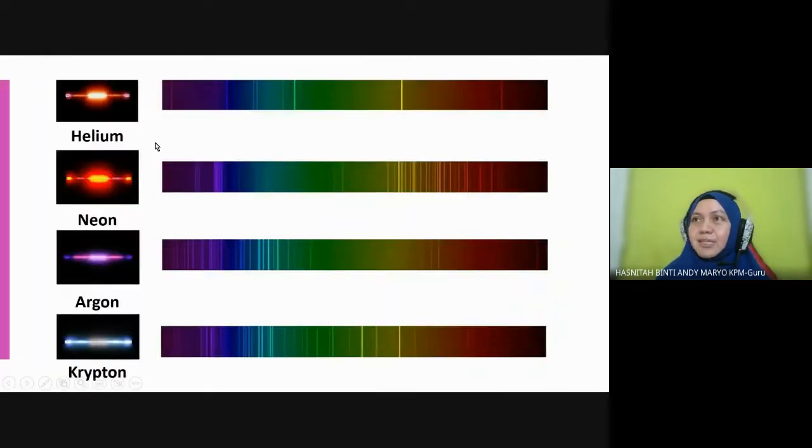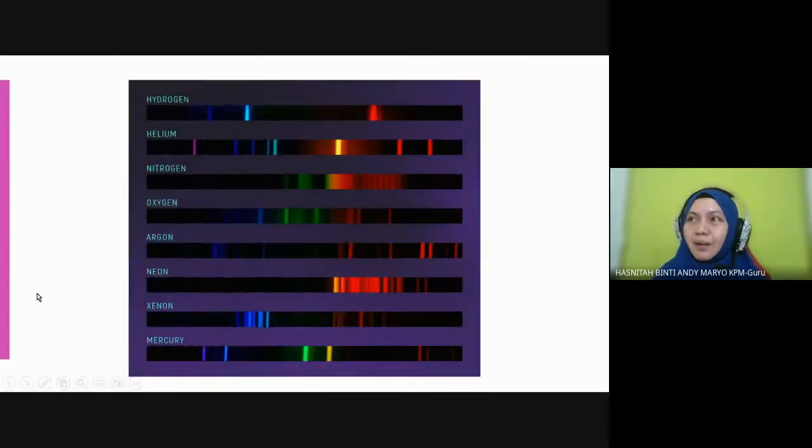So these are a few examples of gas sources and the line spectra they emit. This is for helium. Okay, so you can see a line spectrum there. This is neon, this is argon, and this is the line spectrum for krypton. And actually we have a few more examples if you find them on the net. This is the line spectrum shown by hydrogen gas.